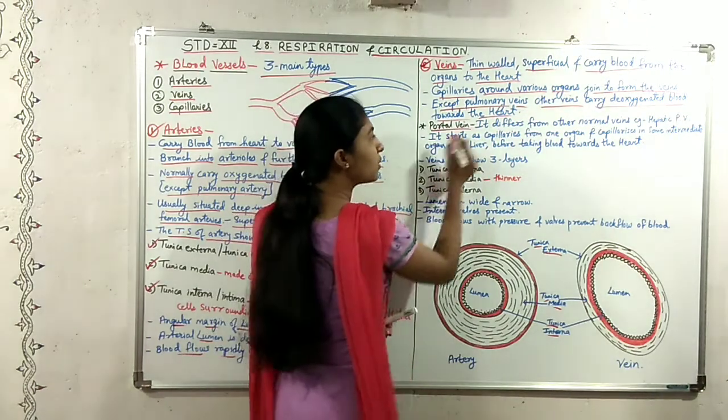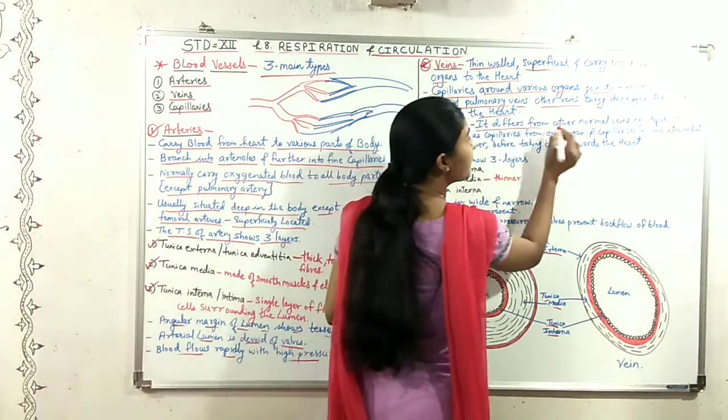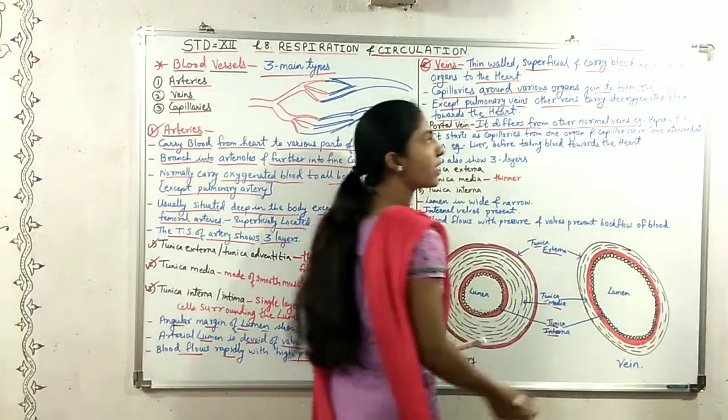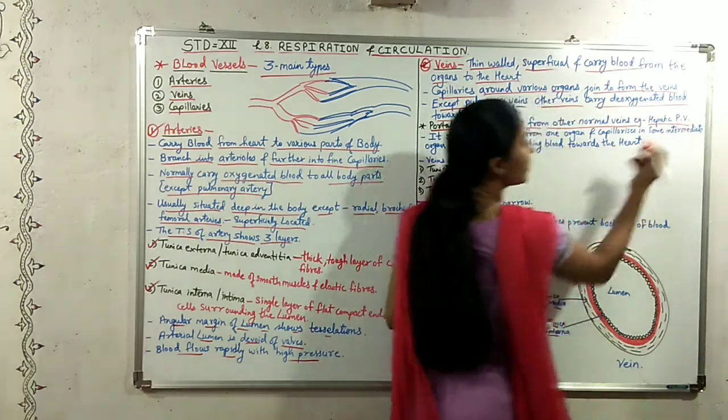The portal veins differ from other normal veins, for example the hepatic portal vein.